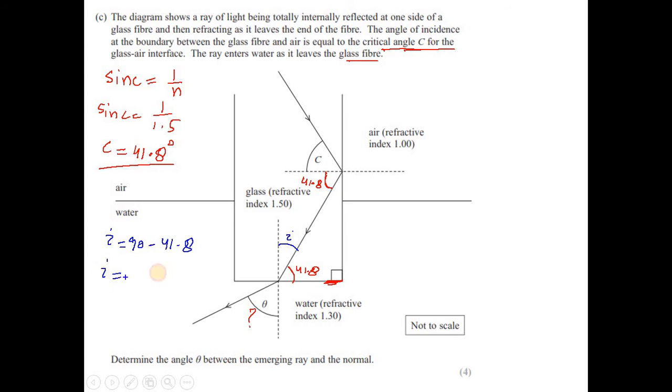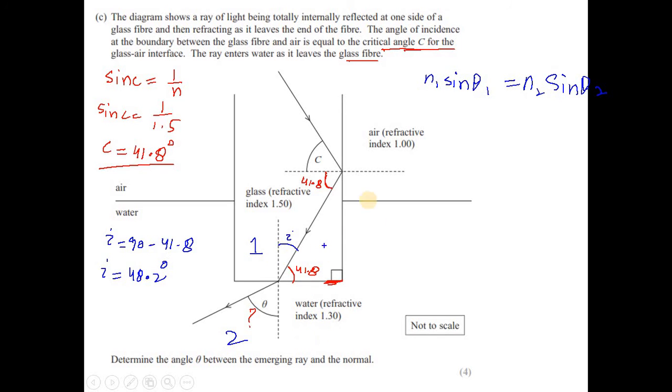So I is equal to 48.2 degrees. This is 48.2. Now we have a simple refraction. So we can use the approach of n1 sine theta 1 is equal to n2 sine theta 2. This is a general approach of refraction. N1 is showing the angle and the refractive index of medium 1, and this is for medium 2. Now we can say that this is our medium 1 and this is our medium 2.